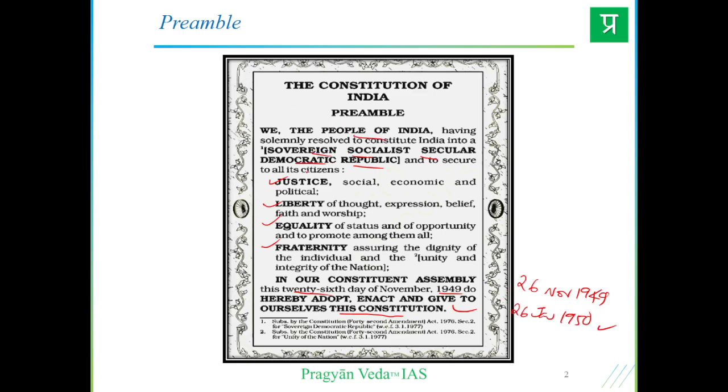Now coming to some key aspects of the preamble, we have socialist, secular and integrity, right, where it appears. These three words, you can remember, were included during the 42nd Constitutional Amendment Act in 1975-76, the period of emergency by Indira Gandhi. So these three keywords were included, basically entailing the socialist concepts, right?